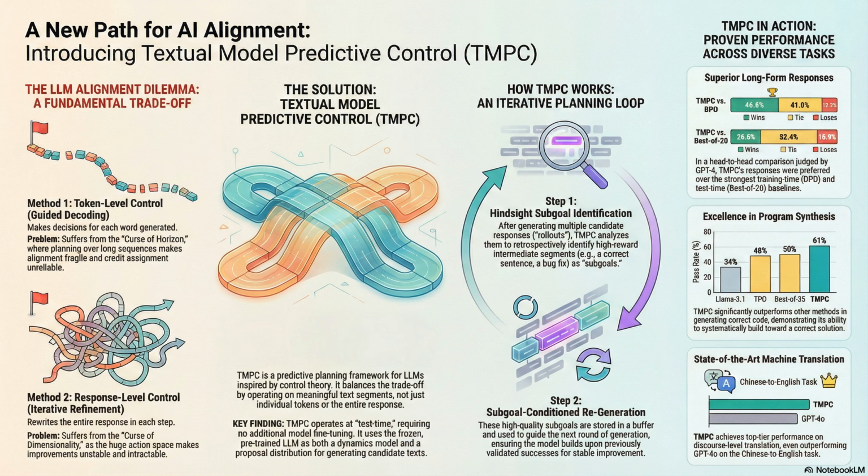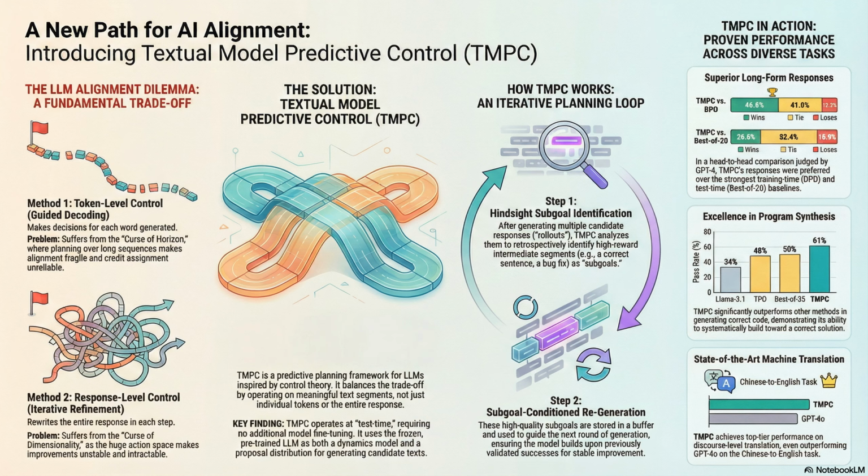We saw that with the baselines. Best-of-35 sampling only got a 50% pass rate. And TPO was just behind at 48%. If the model keeps making the same kind of error, more sampling often doesn't help. But TMPC... TMPC achieved a 61% pass rate, a huge jump.